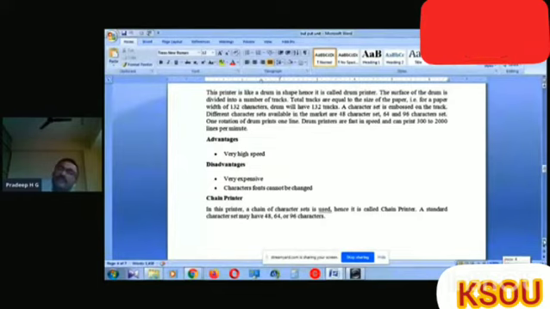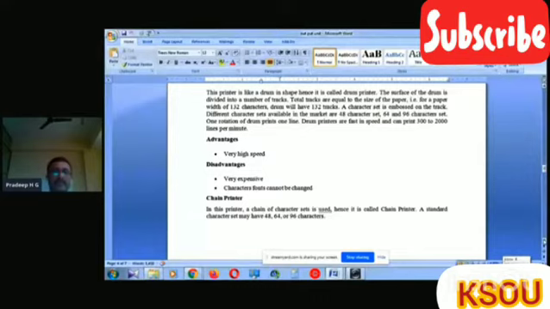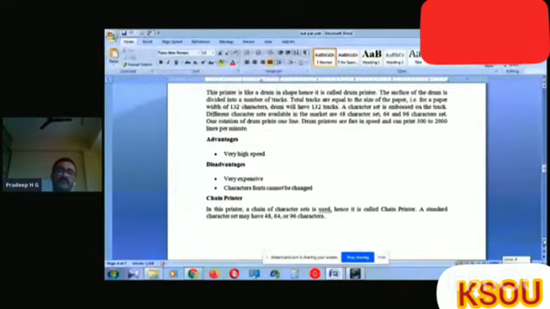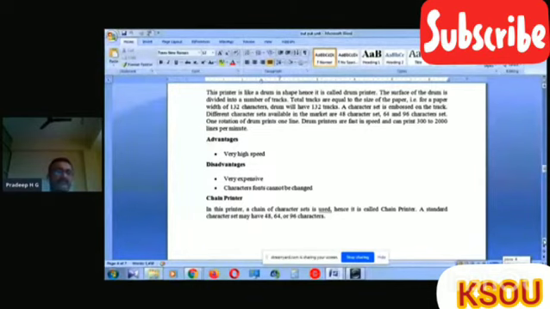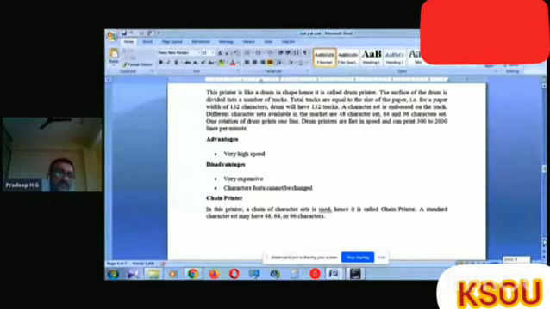To buy a printer, we pay much more than for the dot matrix. Character font can't be changed because the character font will be fixed in 64, 96 or 48. This is another disadvantage.